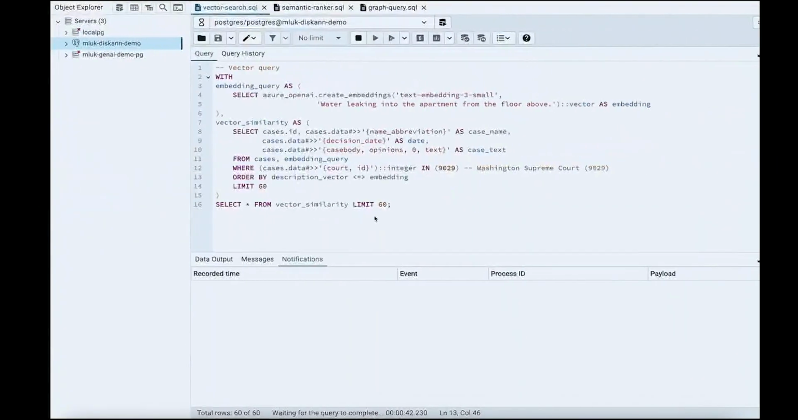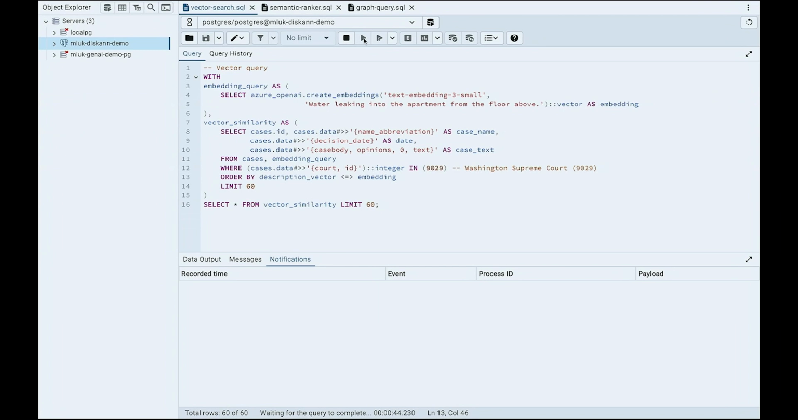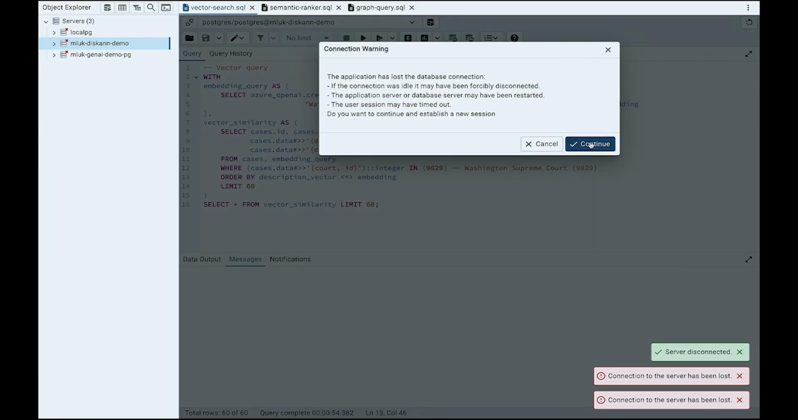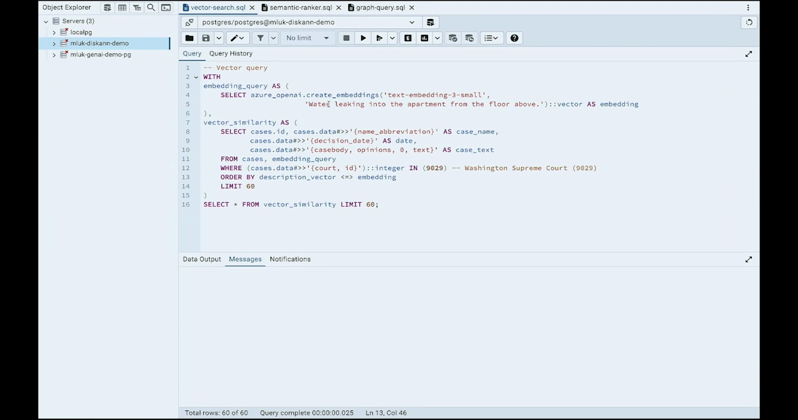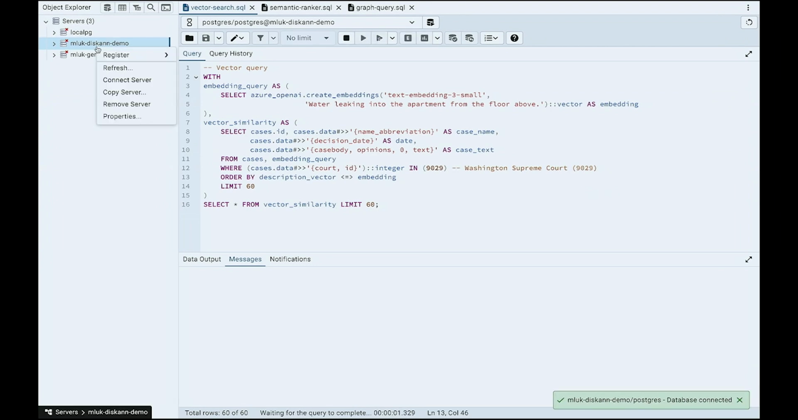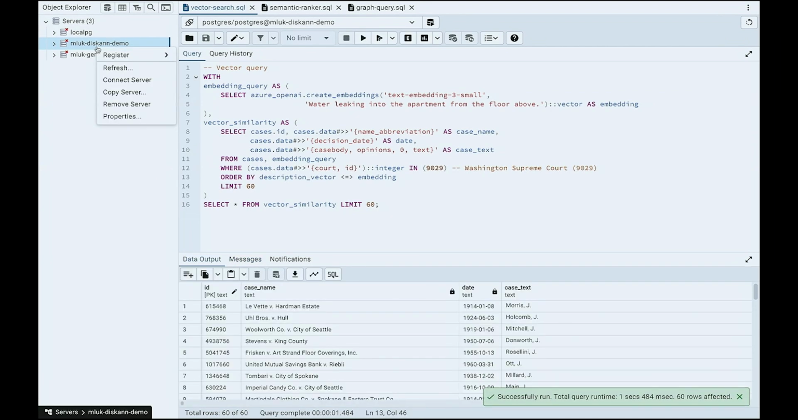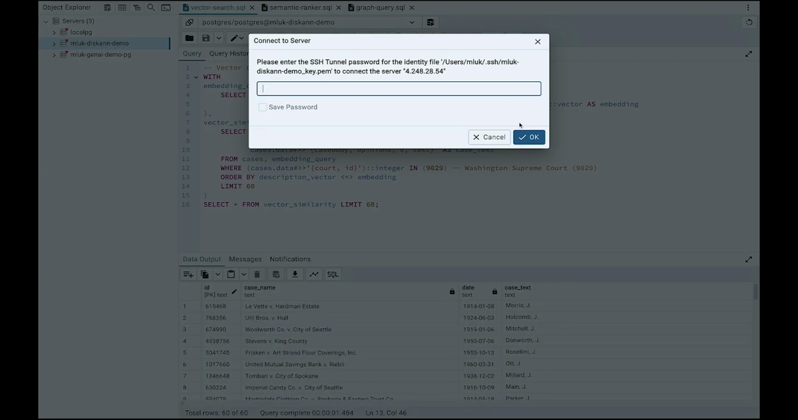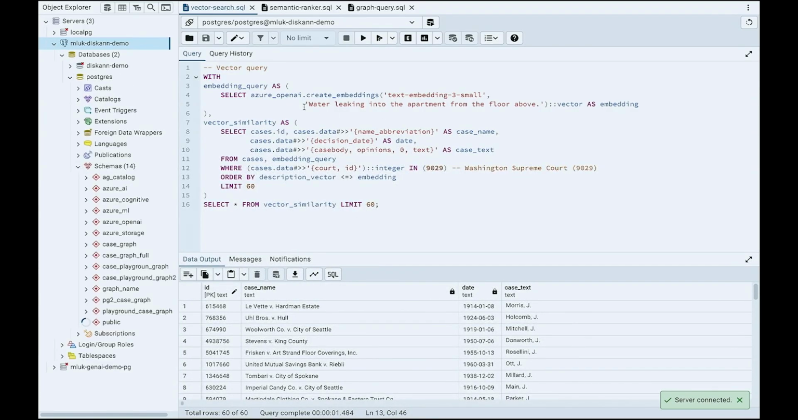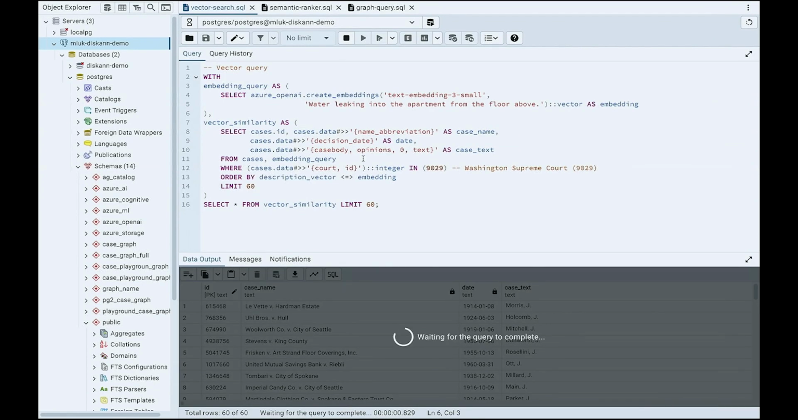So let's see, it's connected. So let's stop. No, pgAdmin doesn't like that. We need to reconnect. Do we have time for this? Okay, we have 1 more minute. Okay, so let's do it again.